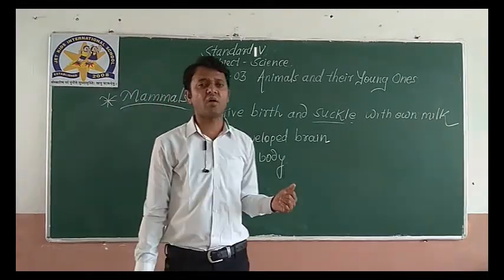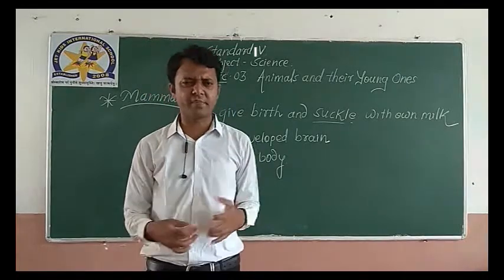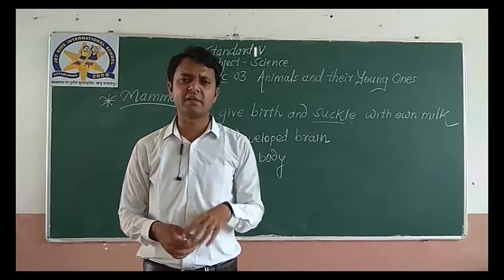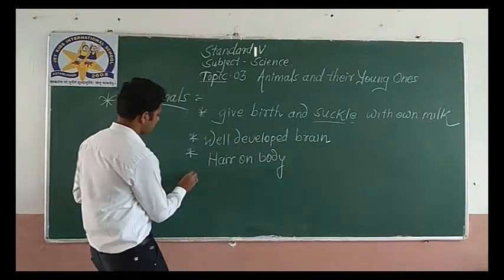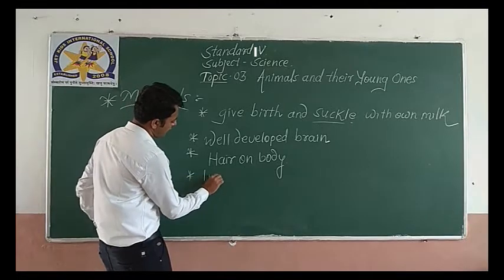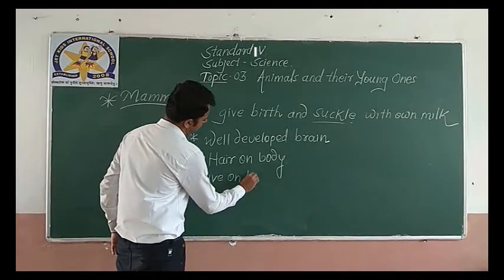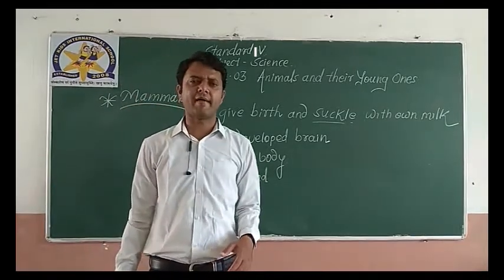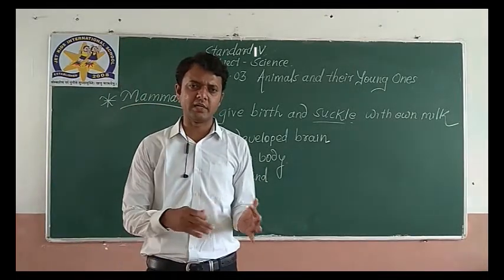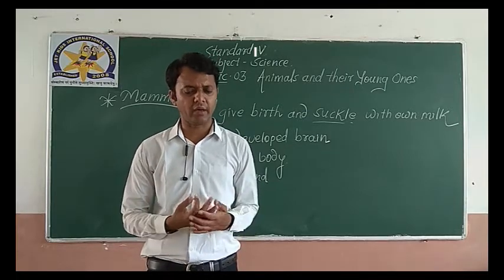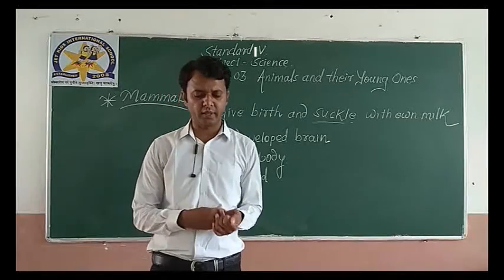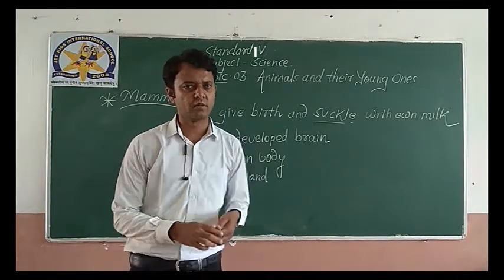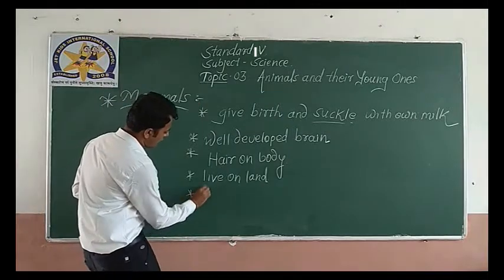They have hair on their body, they have well developed brains, and most of the mammals live on land. And mammals breathe through lungs.